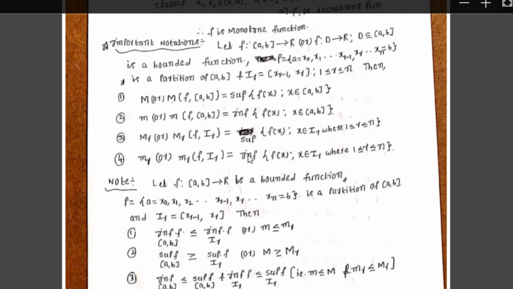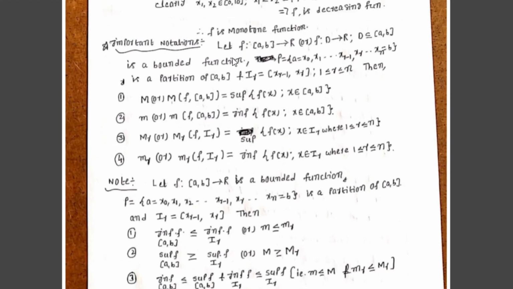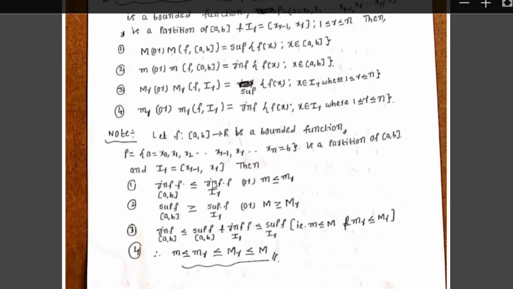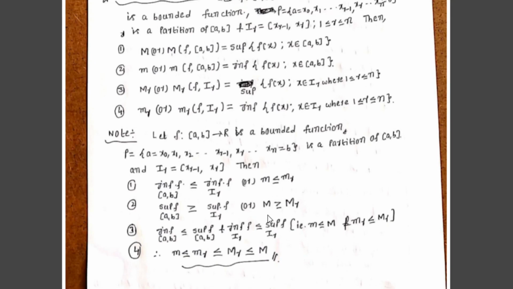These are very important notations in Riemann integration. Where f is a bounded function on the closed interval [a, b], that implies f is automatically a bounded function on each and every subinterval with respect to the partition P. Small m is the infimum of f(x) on [a, b], capital M is the supremum of f(x) on [a, b], small m_r is the infimum of f(x) on I_r, and capital M_r is the supremum of f(x) on I_r. Therefore, small m ≤ small m_r, and capital M ≥ capital M_r.